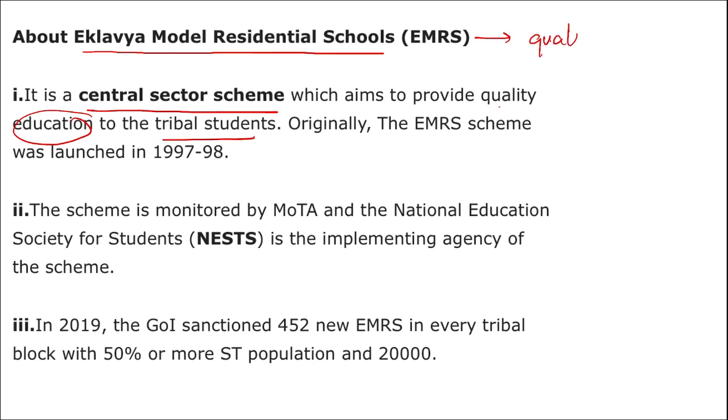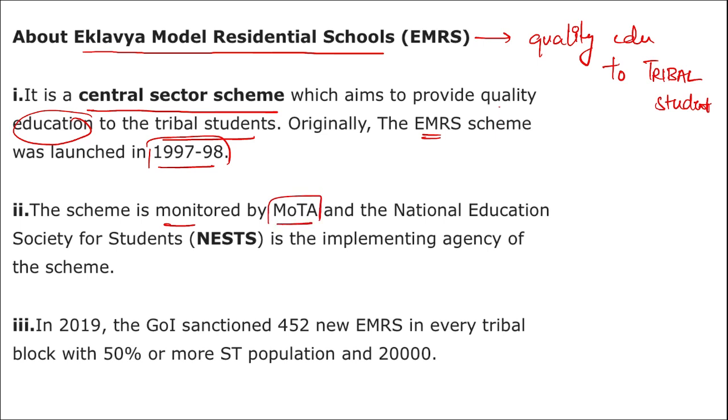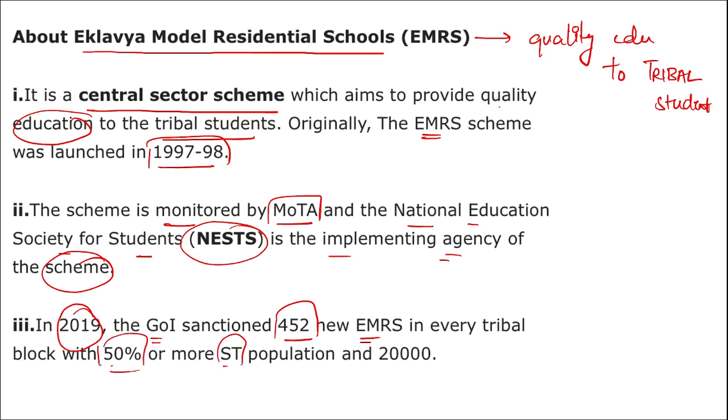This is for providing quality education to tribal students. EMRS, that is Eklavya Model Residential Schools, this scheme was started in 1997 or 1998. The scheme is monitored by Ministry of Tribal Affairs and National Education Society for Tribal Students, and NESTS is the implementing agency of this particular scheme. And then in 2019, Government of India sanctioned 452 new EMRS in every tribal block with 50% or more scheduled tribe population and etc. Right?